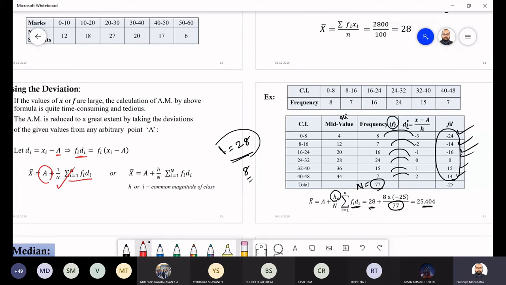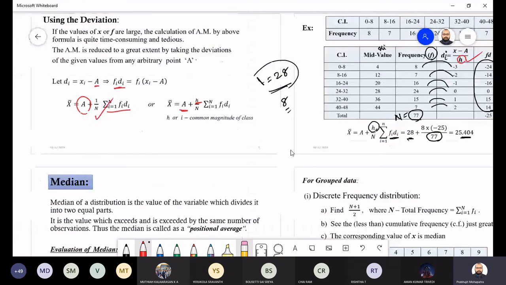Okay. But if it is continuous data, then you have to scale it properly. You take the deviation. After taking the deviation, you scale it by dividing with h, then you multiply with the h. After that you add the origin. So this h you have to take care of. Okay. So these things are for the discrete and continuous, and median we'll discuss in the next class.